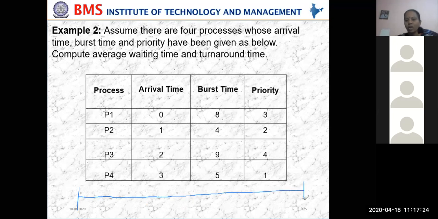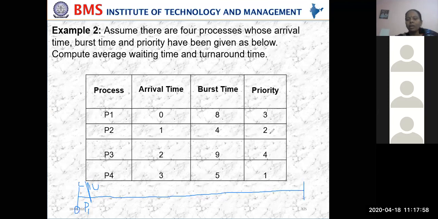Now at time 0, who has entered the CPU? This is our P1. P1 has entered. P1 will be taking 8 milliseconds, but the 8 milliseconds are not yet done. And now P2 is arriving. At what time is P2 arriving? At 1 millisecond.